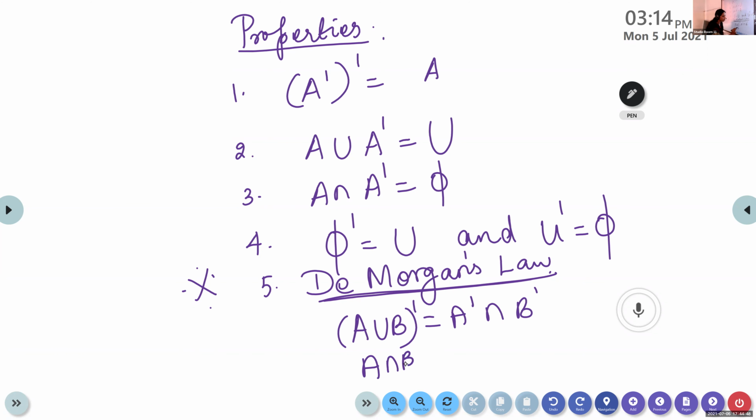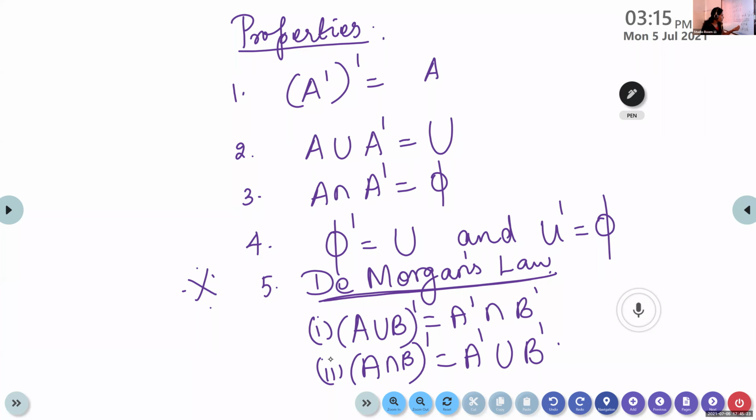Similarly, A intersection B the whole dash is equal to A dash union B dash. These two laws together. Can I explain it once again? A union B the whole dash. We are taking the union and then taking the complement. After taking the union, we take the complement. It will be the same as the intersection of the complements, A dash intersection B dash.